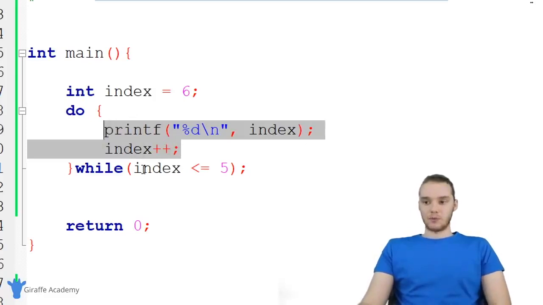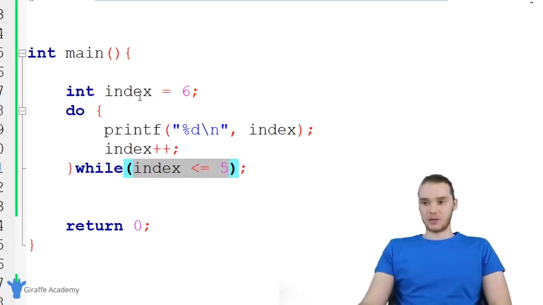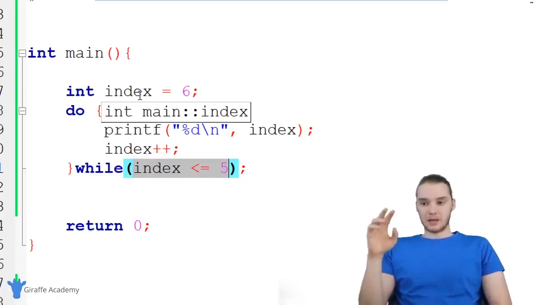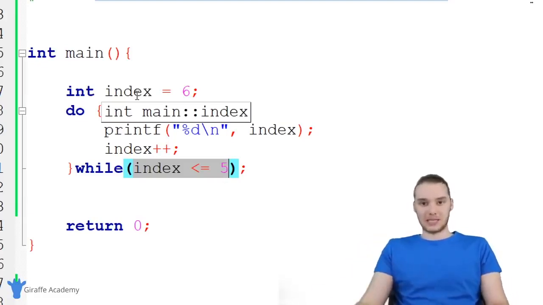Basically, anytime you don't want to be checking the condition first, you can use a do while loop. But those are the two basic types. And there's actually another type of loop that we'll talk about later in the course, which is called a for loop. But for now, we're going to have some fun with while loops. And in the next tutorial, we're going to be building a little guessing game.